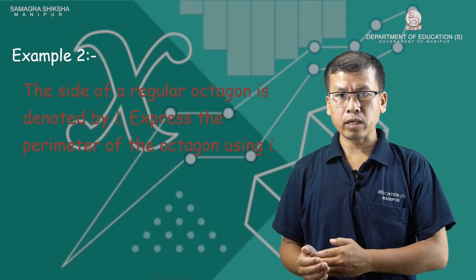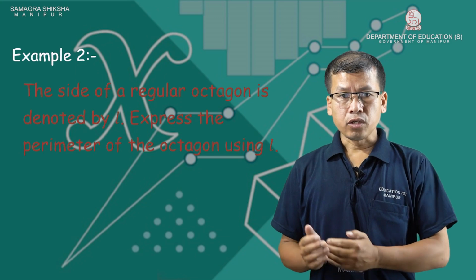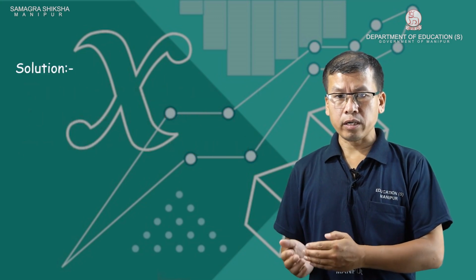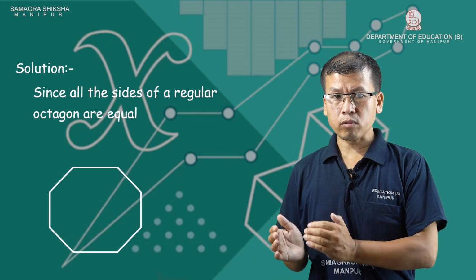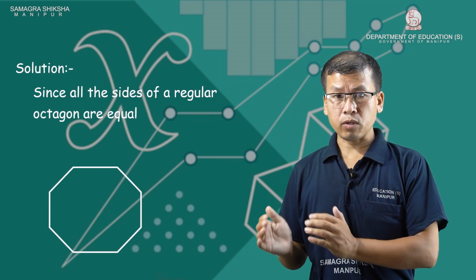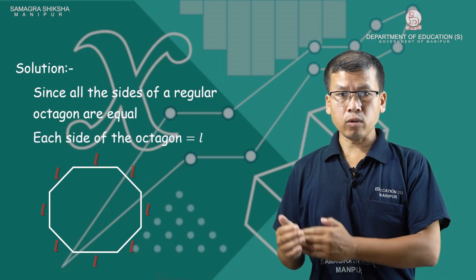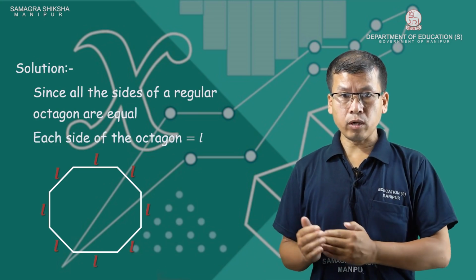Next, the side of a regular octagon in the figure is denoted by L. Express the perimeter of the octagon using L. Since all the sides of the regular octagon are equal, akoi octagon adi khange side nipan no question ba ko. Regular octagon oragana side nipan makto sangma sap manaba. Adudi kya tara is side of the octagon do L ore. Adudi perimeter of the regular octagon.